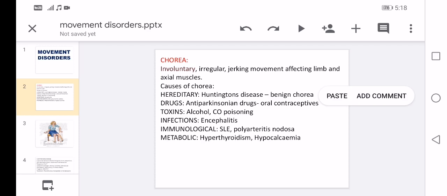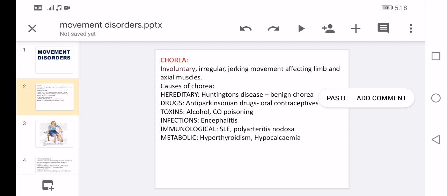And the causes of chorea. It might be genetic: Huntington's disease, benign chorea. You can use some drugs: anti-Parkinsonian drugs, oral contraceptives. It may be toxins: alcohol, carbon monoxide poisoning. It can be infections: encephalitis. Immunological: it might be SLE, systemic lupus erythematosus, polyarteritis nodosa.